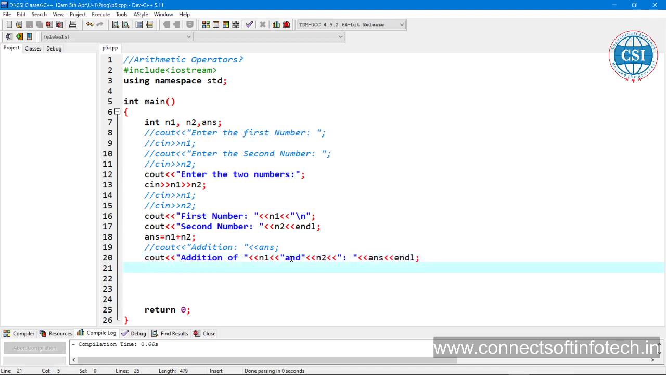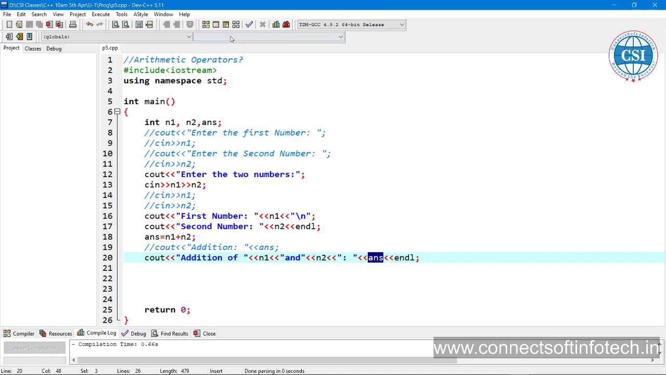Okay, I understand this one. Addition of, it is printed to the output. Then instead of n1 the value gets printed. After that, addition of this value, and it will print to the output. n2, the value of n2 is going to be printed, and this colon, then instead of ANS the result is going to be printed.